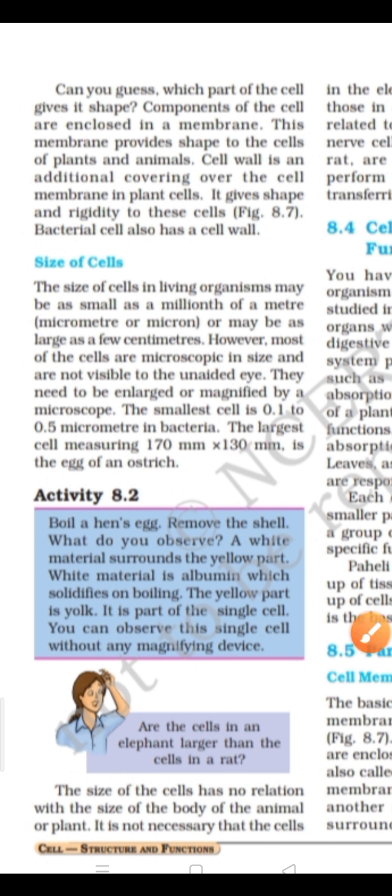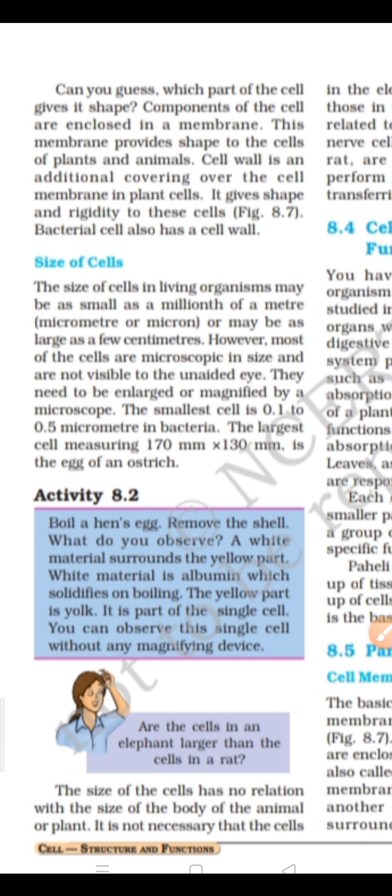You can see this egg under the microscope. If you observe the content of it, you can see it has a different shape. With a magnifying device, or if you have a magnifying lens at home, you can also observe this yellow part.